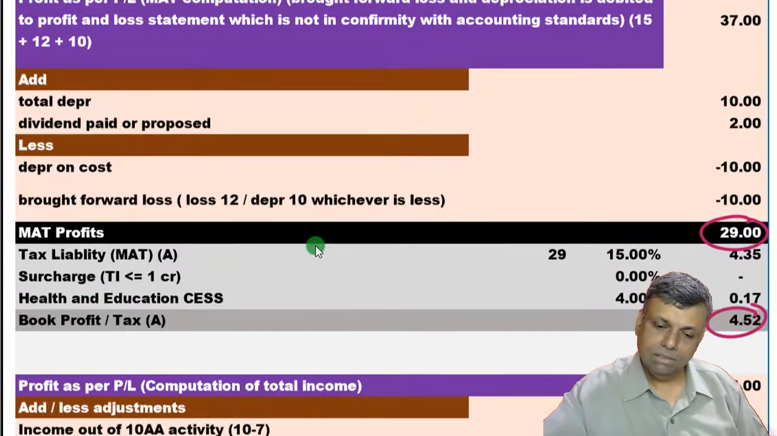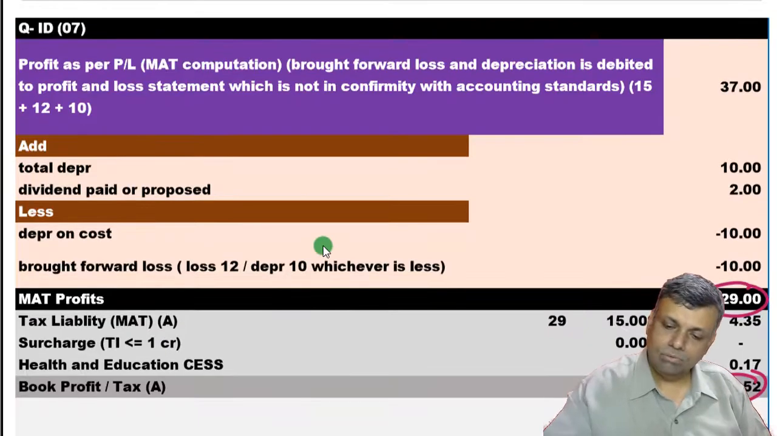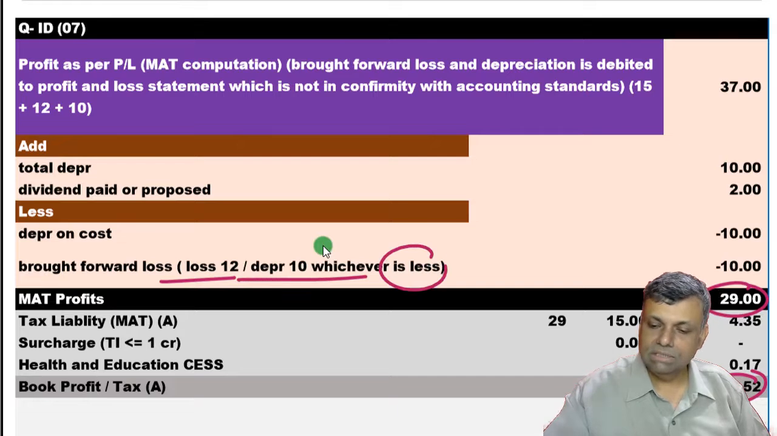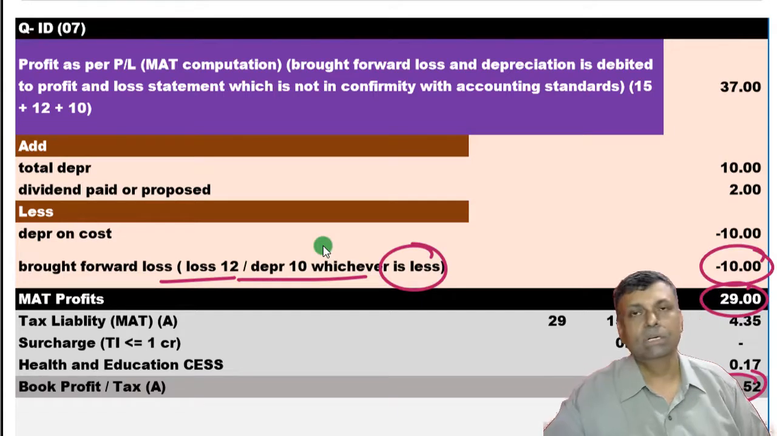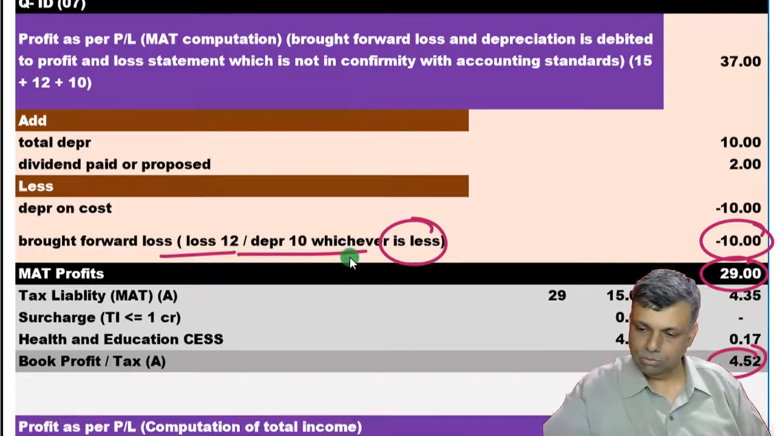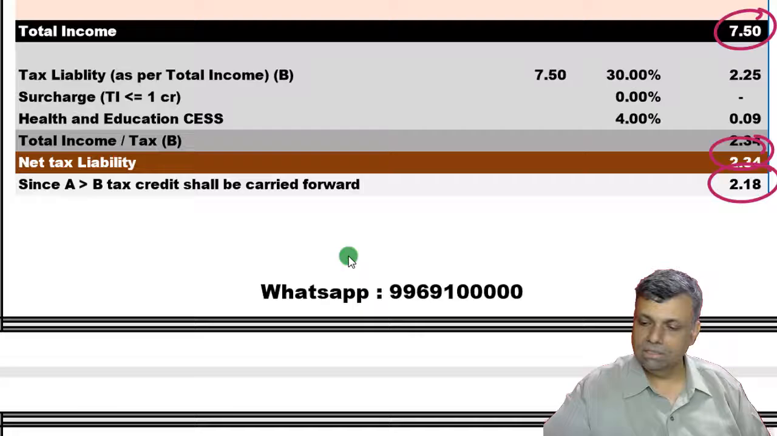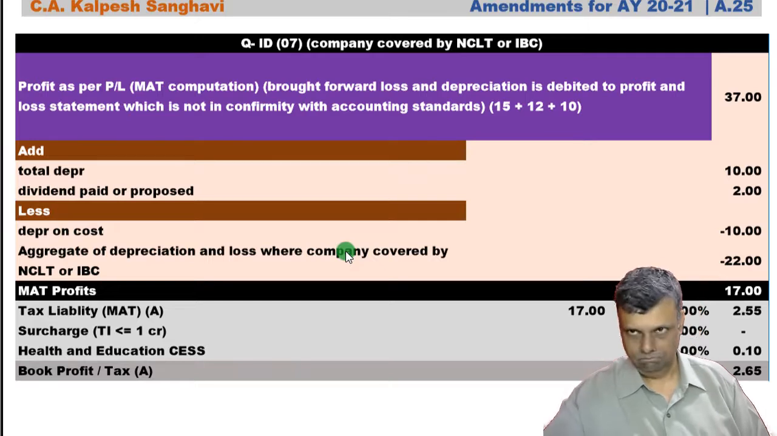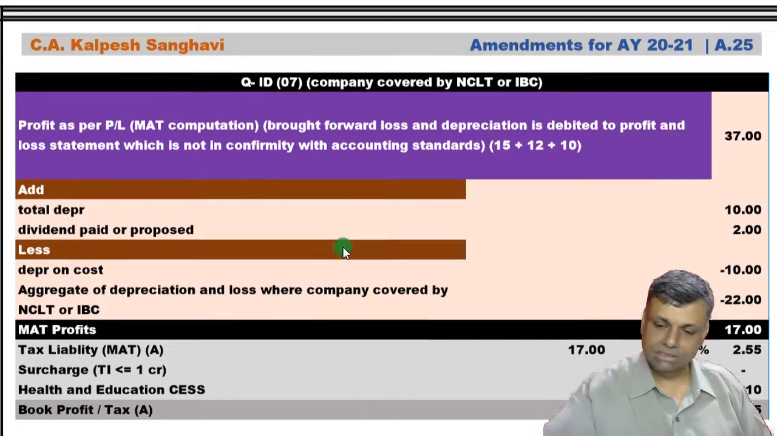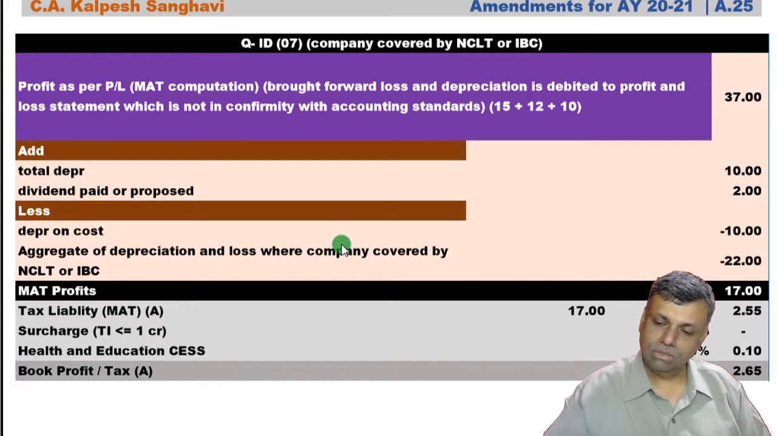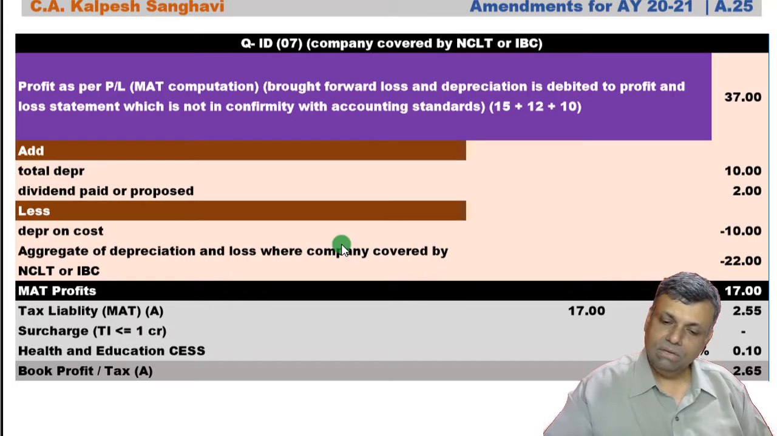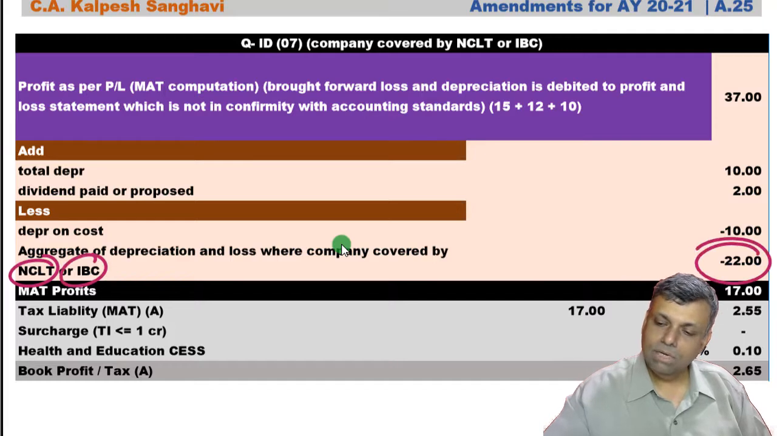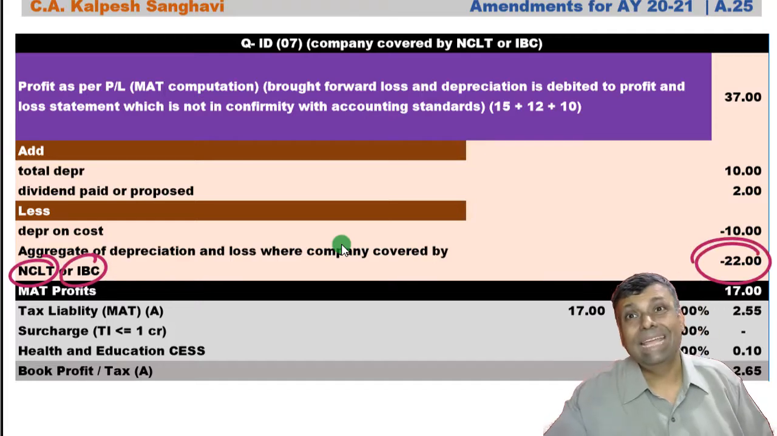See the answer and how the adjustment is made. Normally, brought forward loss or depreciation, whichever is less, was our normal adjustment in MAT. This question is more inclined towards MAT, because under the tax law, as per this question, there are no brought forward losses, so section 79 will not come into the picture here. Now, if you are a company covered by NCLT or IBC, then you will get both, that means the aggregate of brought forward loss and depreciation.